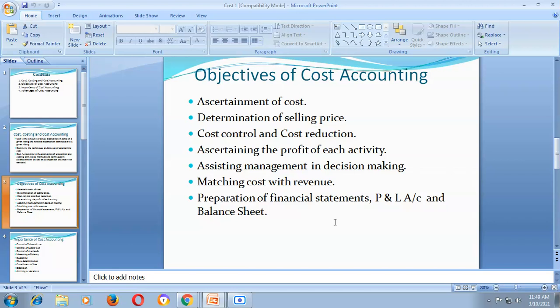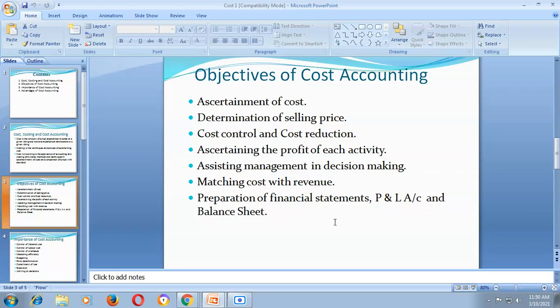So cost accounting is useful to the management in taking important decisions like production of a product or discontinuation of a product, utilization of idle capacity. Suppose the total capacity of the company is to produce 1000 units, and currently the company is producing only 700 units, so 300 units are idle capacity.